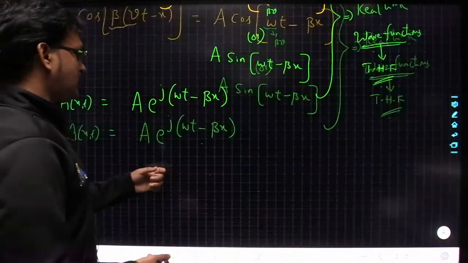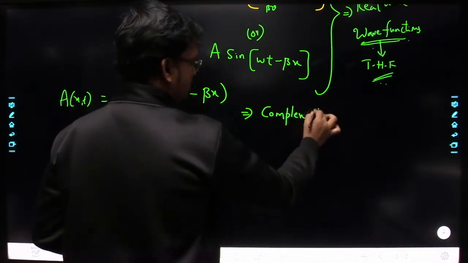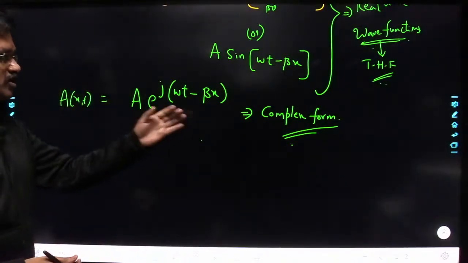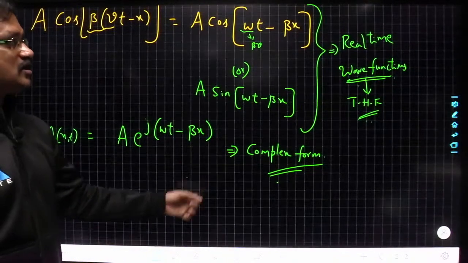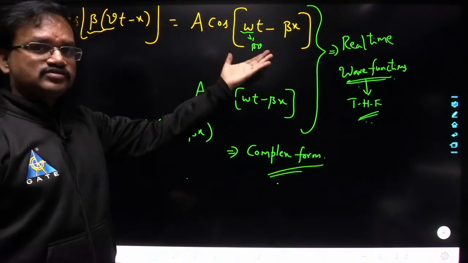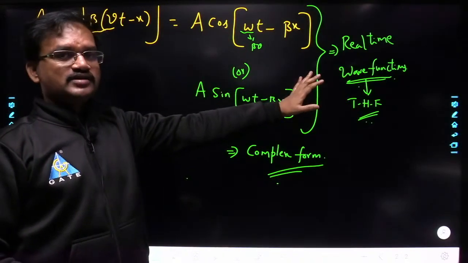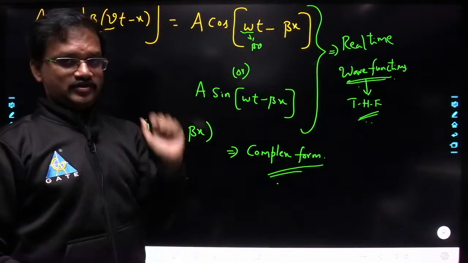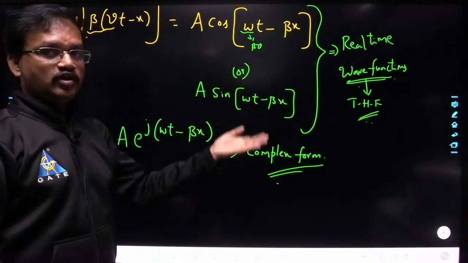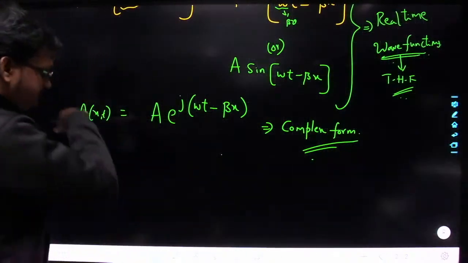So if you want to represent in complex form, you can represent in this manner. This is also sinusoidal variation, in complex form, and this is a sinusoidal variation in real form, in real time. You can have cos function and sine function. These are generally called real time solutions for a wave equation. And this is nothing but the complex form of the time harmonic wave.